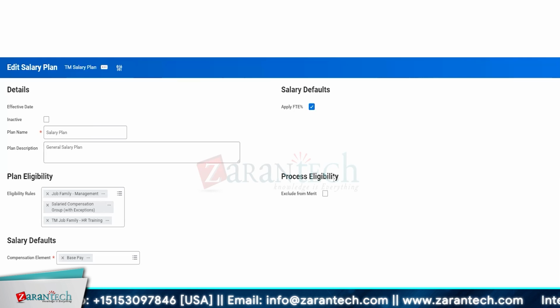And process eligibility. Do I want to keep them in the merit process or do I want to exclude them? So all the salary plans by default will be part of the eligibility. But if I want to specifically exclude a plan from eligibility for merit, then I can check this box and it will not be part of the merit plan. If I want to inactivate a plan, I can click on inactive and press OK, so the plan will become inactive.